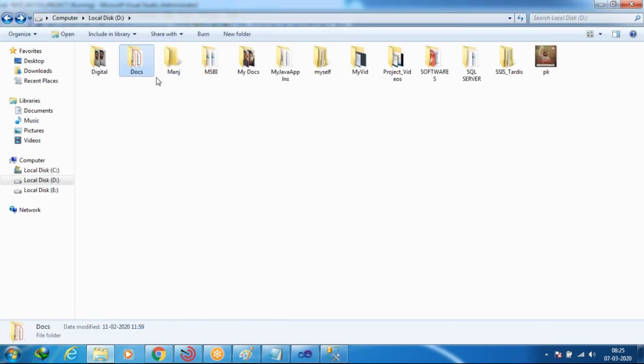So far we have seen how to zip a file with the help of the execute process task. In tomorrow's session, we will see some other things further in the execute package task.